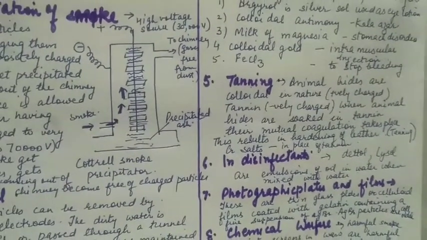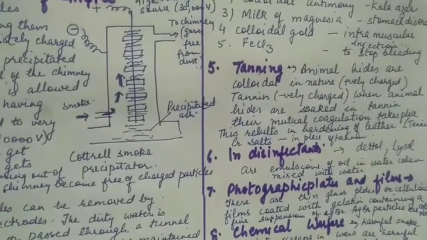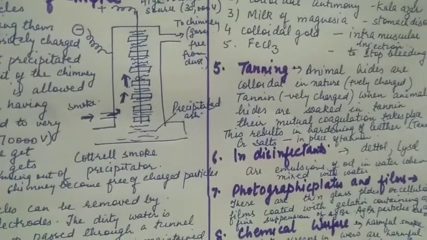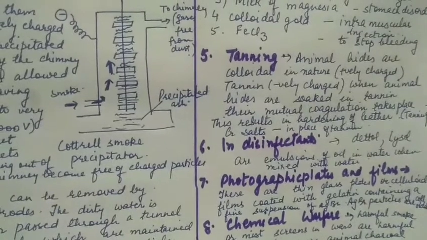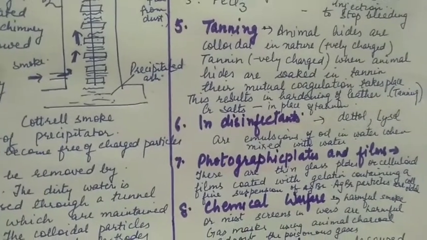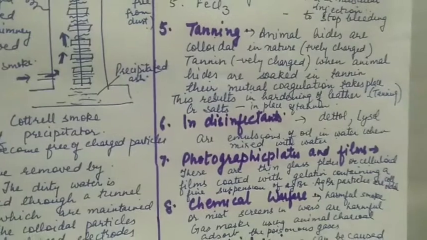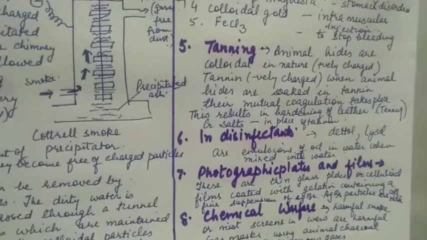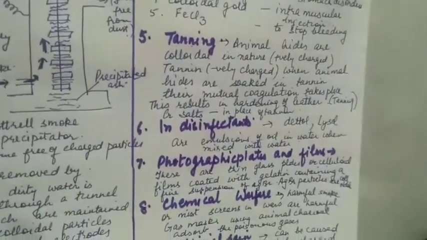Tanning. Animal hides are colloidal in nature, positively charged. They are dipped in a solution of tannin which is negatively charged. Mutual precipitation occurs and as a result the leather hardens. This process is called tanning. Sometimes chromium salts can be used in place of tannin.